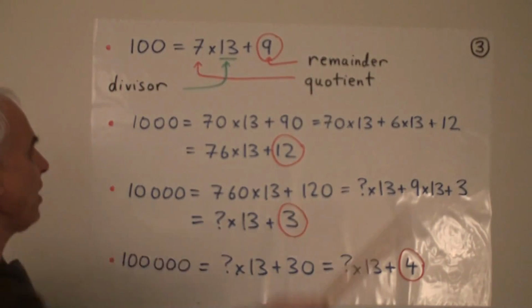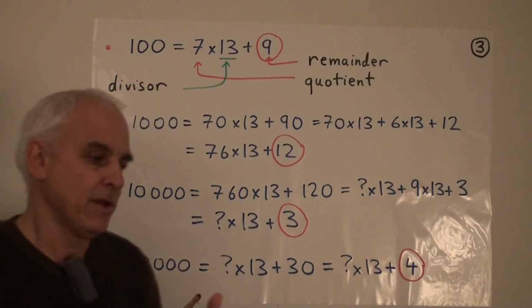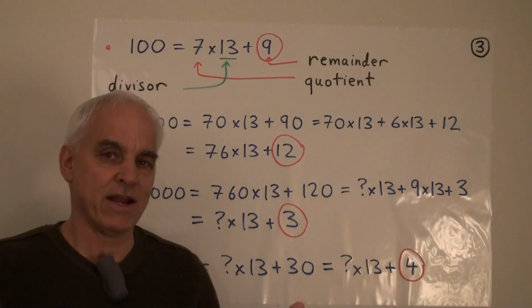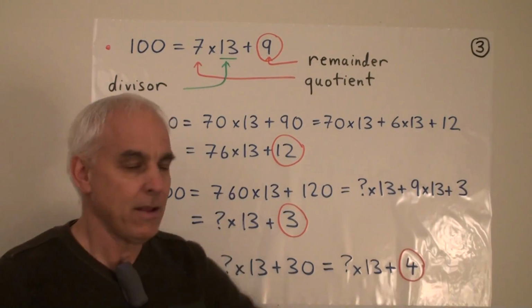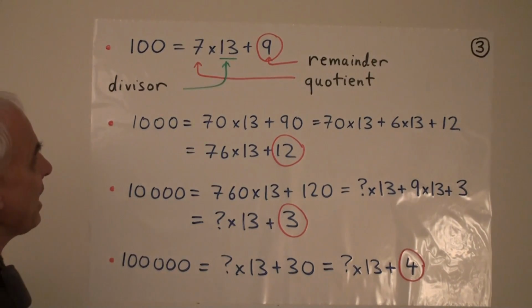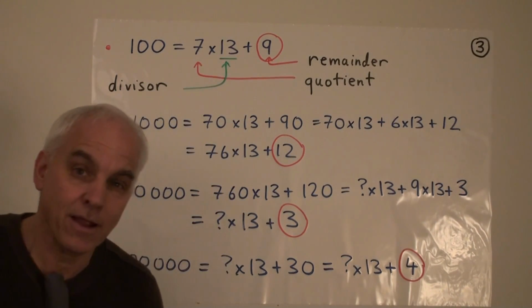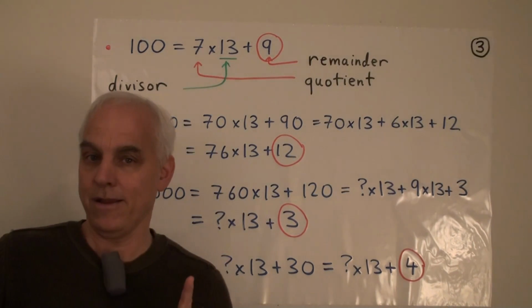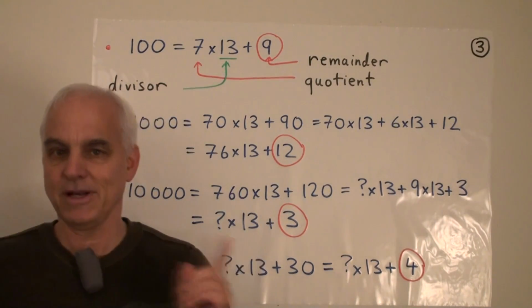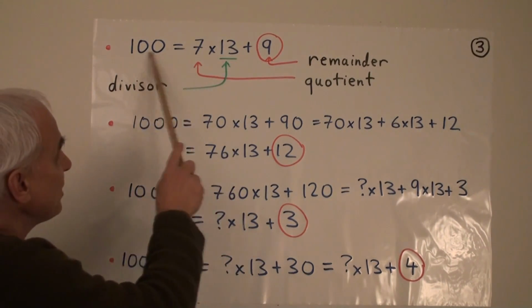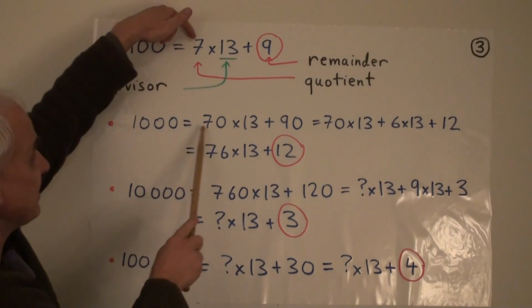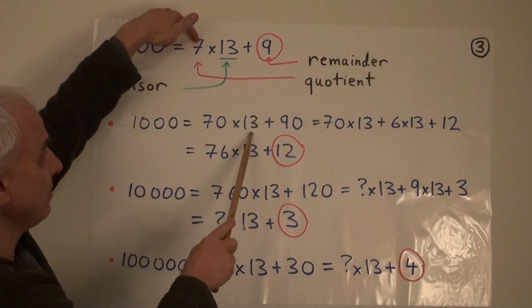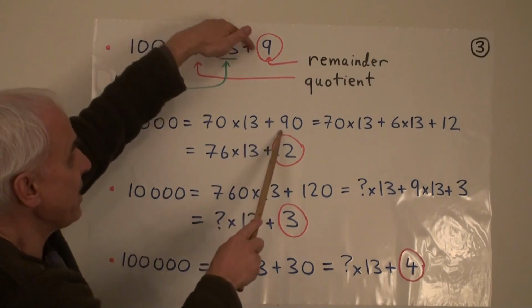Okay, so suppose that we want to do the same thing for 1,000. We want to see what happens when you divide 1,000 by 13. So we could again do a long division. But something else that we could do is take the equation that we've just got and multiply it by 10. This is maybe a little bit clever. So we multiply this equation by 10. What do we get? We get 1,000 equals 70 times 13, we'll write it that way, plus 90.